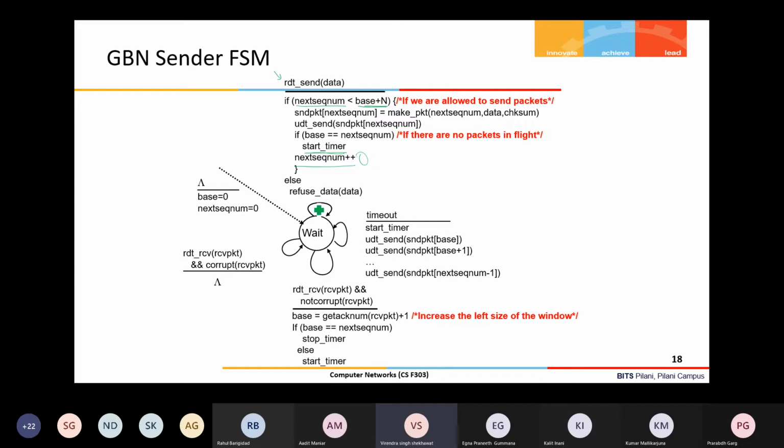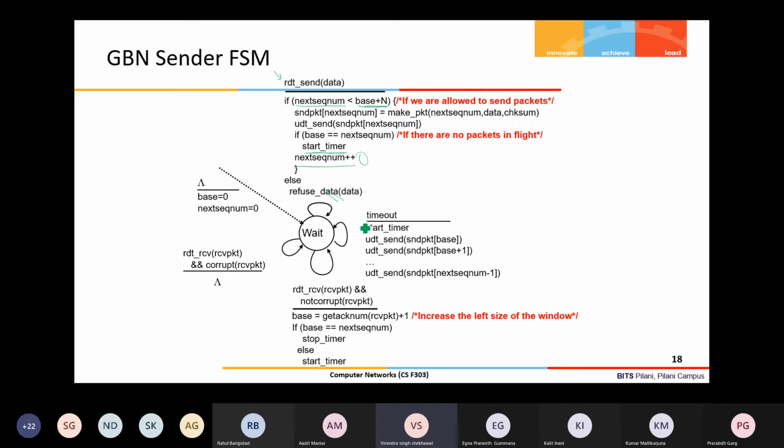Otherwise, if the next sequence number is greater than or equal to base plus N, then it will refuse the data, meaning the transport protocol will not accept the packet from the application, or it will be held in the buffer, right?